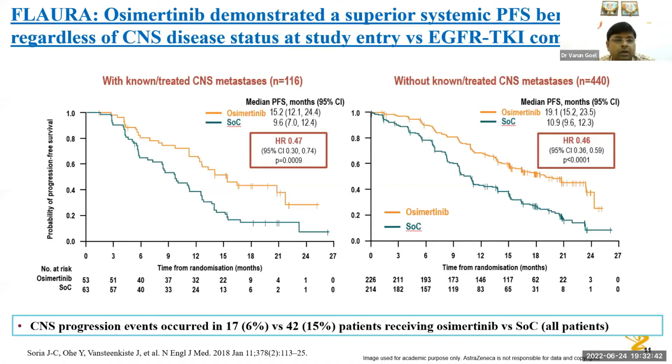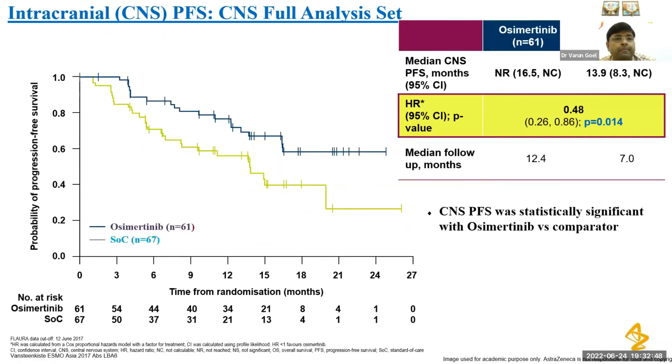CNS progression events occurred in 6% versus 15% of patients receiving osimertinib versus standard care. There is a term CNS PFS, and with osimertinib they have analyzed and reported that median CNS PFS was not reached, versus 13.9 months with the first generation TKI. So this is also a statistically significant difference. CNS PFS was statistically significantly better with osimertinib compared with the first generation TKI.